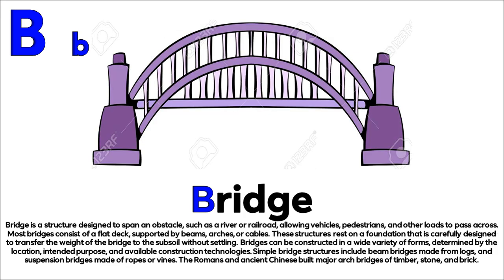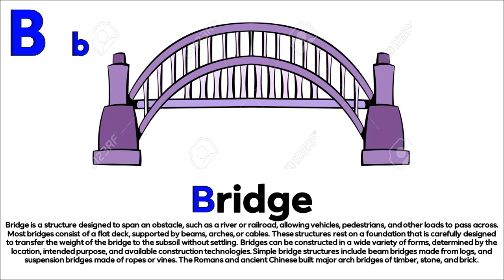B. Bridge. Bridge is a structure designed to span an obstacle, such as a river or railroad, allowing vehicles, pedestrians, and other loads to pass across. Most bridges consist of a flat deck, supported by beams, arches, or cables. These structures rest on a foundation that is carefully designed to transfer the weight of the bridge to the subsoil without settling.